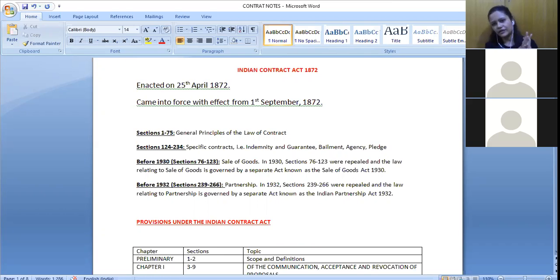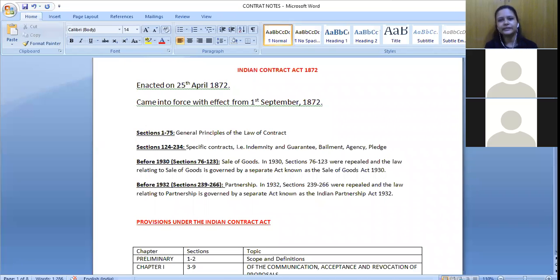Now see, initially what people used to do, there was the barter system, right? I would give you something and I will take something else in exchange, because we were not dealing in terms of money. That also we can say was one type of contract. I would say, okay, I'm giving you 5 kgs of rice and you give me 5 coconuts. Based on whatever people were having, they were dealing with the other person. Whatever is my necessity, I will take from you and I will give you something that you want.